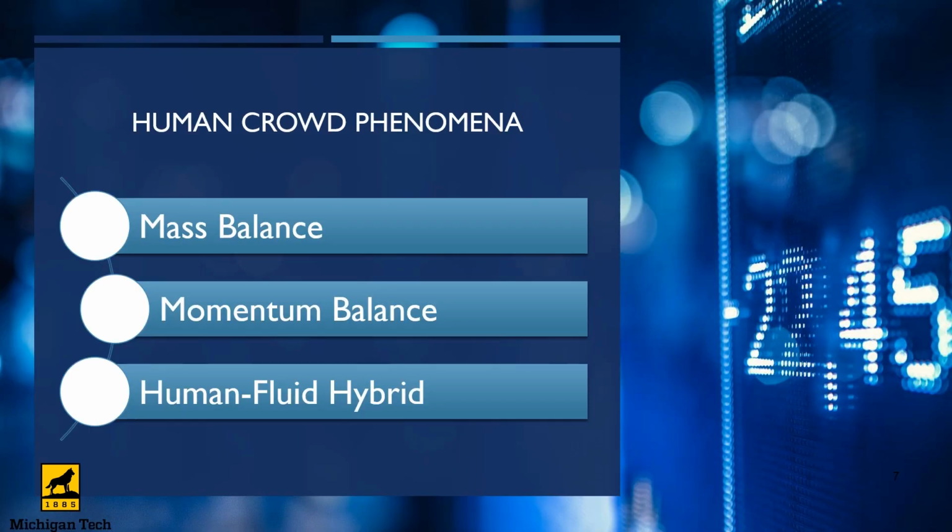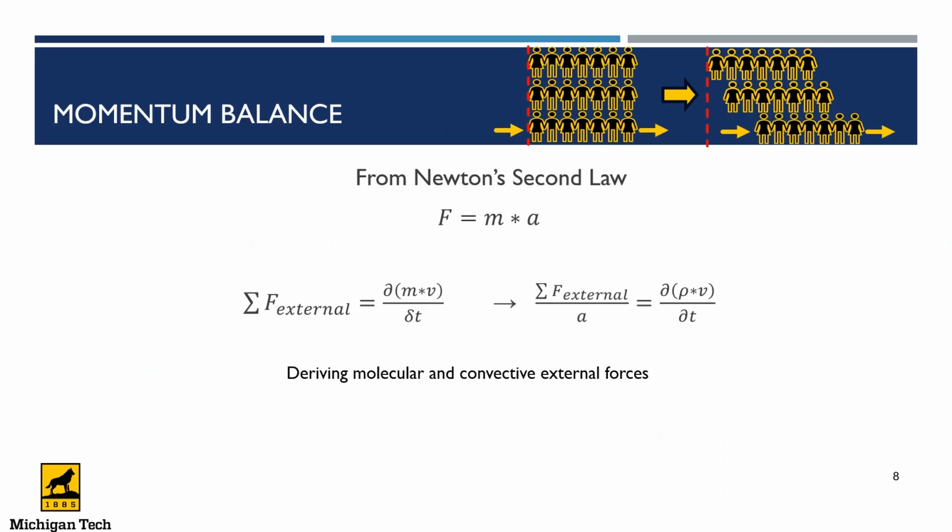Okay, we are now going to the momentum balance section, and the essence of this section is to monitor the movement between the people inside the crowd. Remember, initially the most important aspect is the mass balance, because we are trying to control the amount of people in the field at a particular point in time. Then with the momentum balance, we are now trying to control the friction between people in the field. But if you have effective mass balance control, the effect of momentum will be less because of less pressure force and all that.